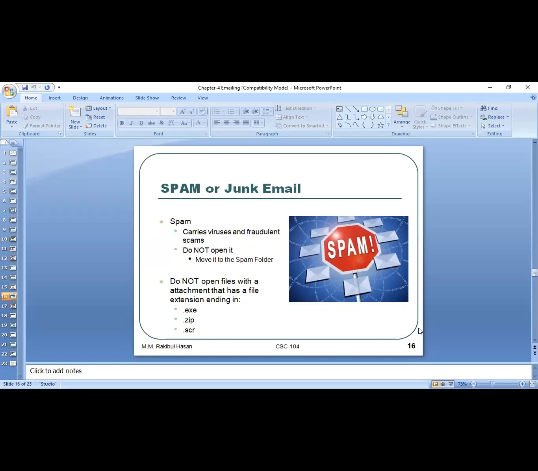Sometimes any hacker or any bad person might send us an email with some virus. If I open that email, I might lose admin control over my email account.